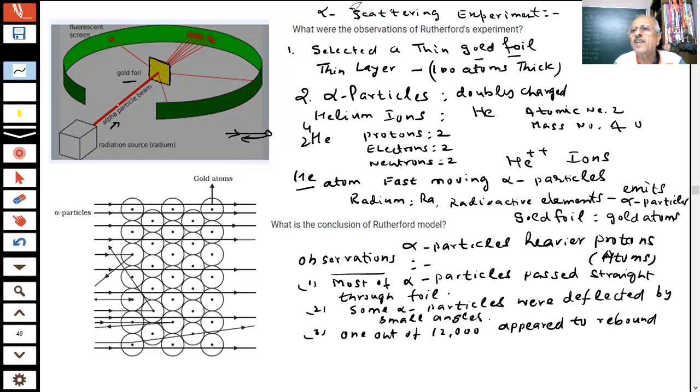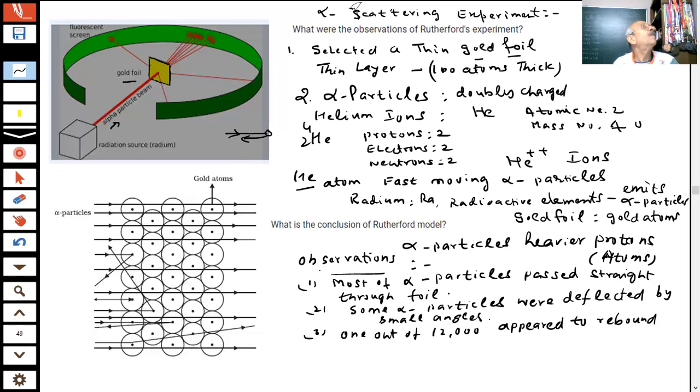And how one particle is coming back very strongly. One particle is coming back very strongly, student. Mostly are passing straight. Few are deflected. These are the observations, students. Now what conclusions can be drawn?